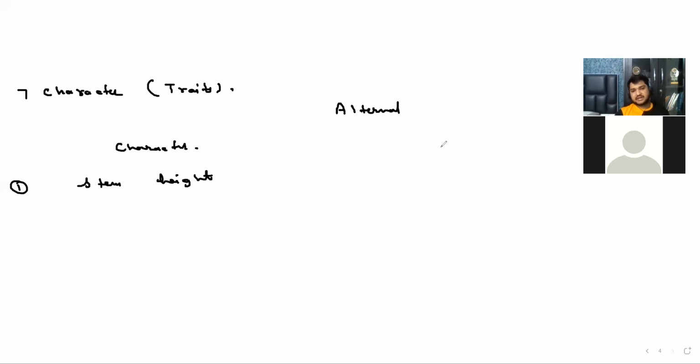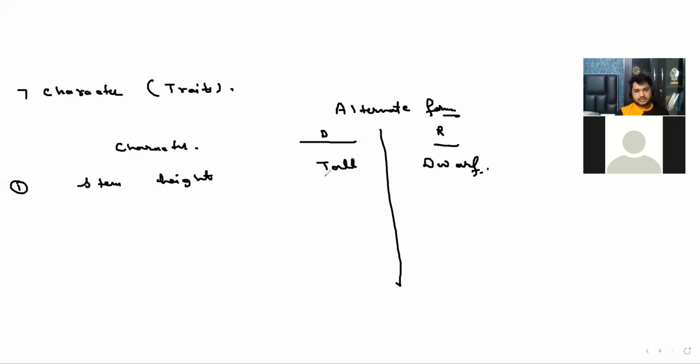And if the character remains hidden, then it is recessive, right? So dominant and recessive. The simple meaning is, for stem height, dominant is tall, and recessive is dwarf. So for the stem character this is a trait, and within the trait we have the two characters, tall and dwarf.